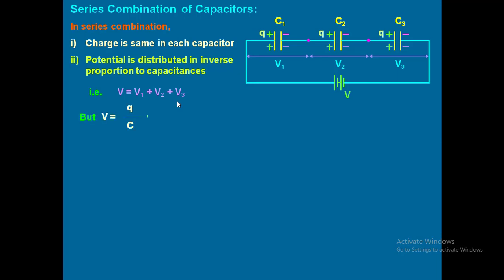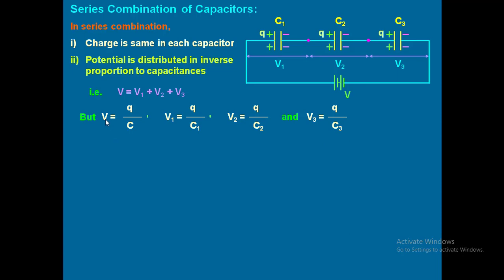But what is the formula for V? V equal to Q by C. That is the formula, right? Then if you apply the same formula for C1, what is the potential for C1? Q by C1. Very good. V1 equal to Q by C1. For a second capacitance C2, what is the relation? Q by C2. Very good. So V2 equal to Q by C2. For third capacitance, what is the relation? Q by C3. V3 equal to Q by C3.